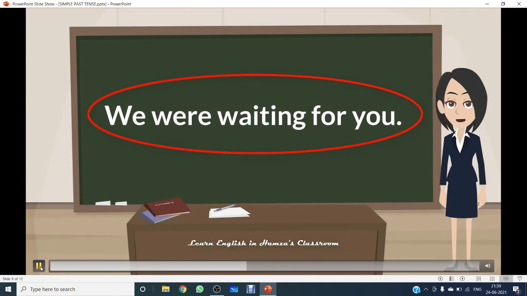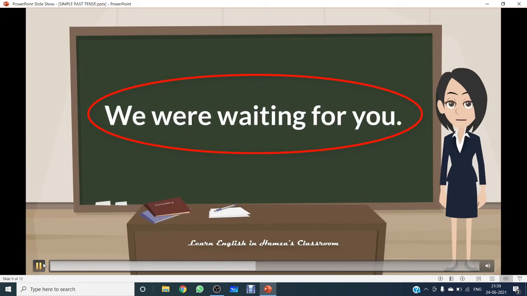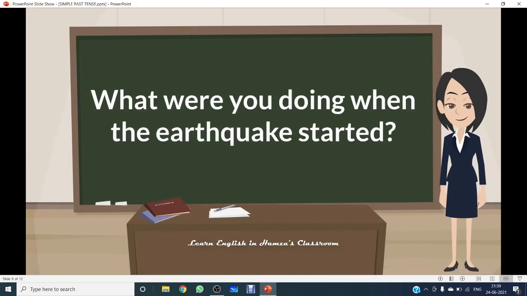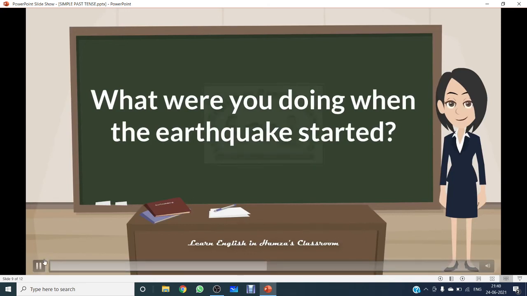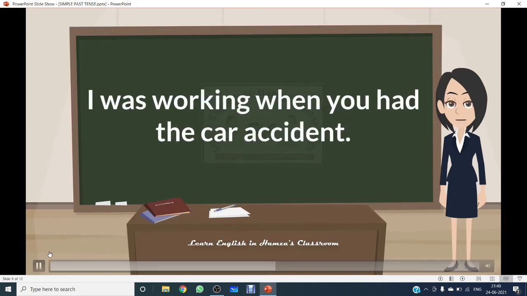We were waiting for you. Waiting is in past continuous. What were you doing when the earthquake started? Doing. What were you doing? So, past continuous action. I was working when you had the car accident.